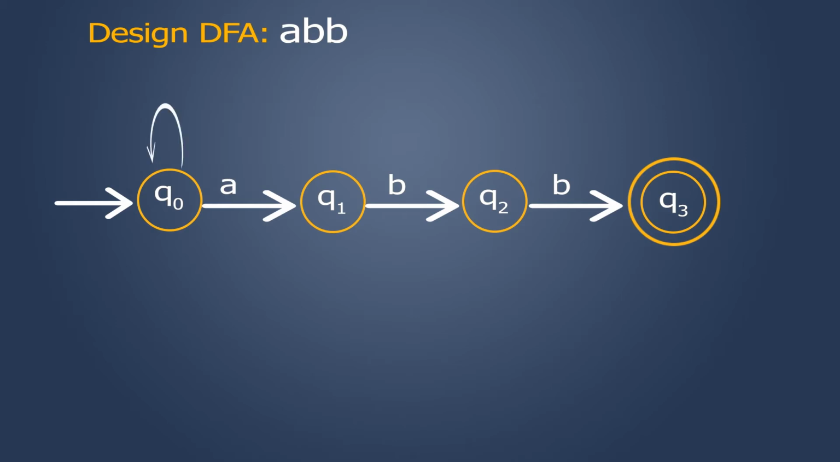If I try writing a self loop on Q0 and label it as B, let me consider this string B, A, B, B. This string is not beginning with A, B, B. But if I write a self loop here, this string would be accepted. That is, Q0 upon B would be in Q0 itself. Q0 upon A would take me to Q1. Q1 upon B would take me to Q2. Q2 upon B would take me to Q3. So this string would be accepted. So this clearly shows that on Q0 I can't be writing a self loop.